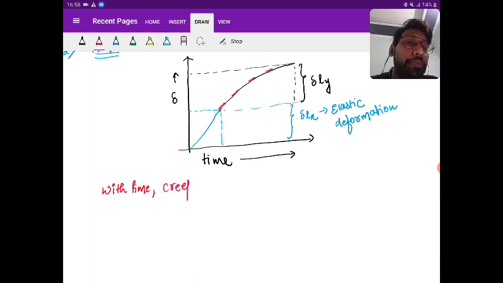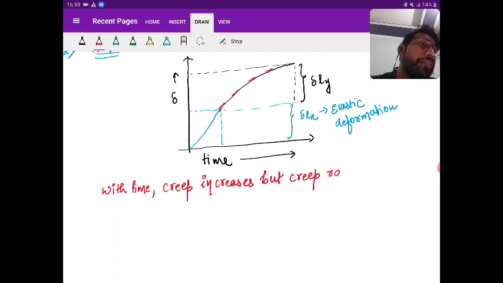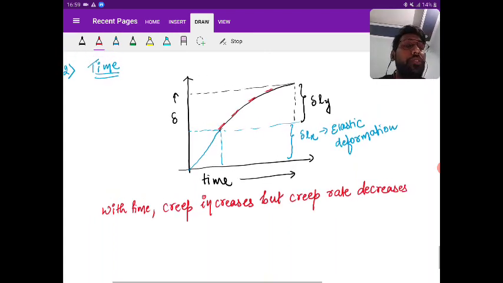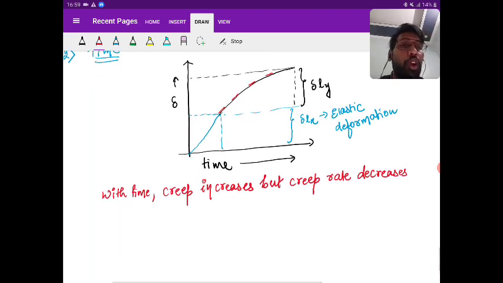So what we can write: with time, creep increases, but creep rate decreases. Is it clear? With time, creep increases, but creep rate decreases. Okay, that's again an objective question.